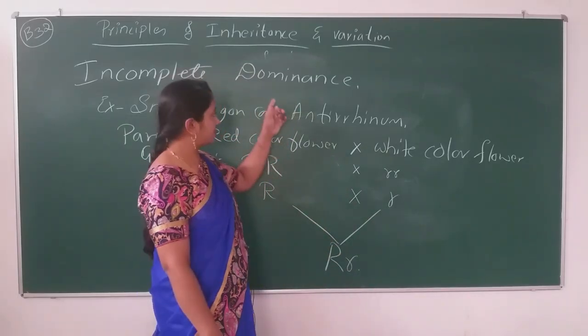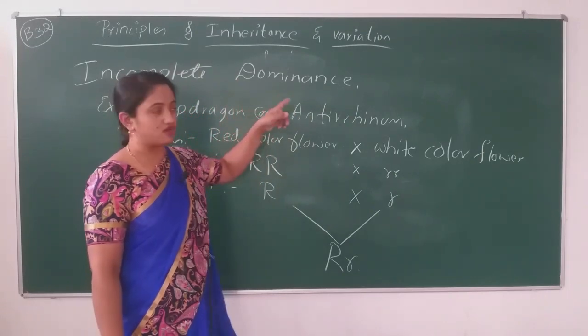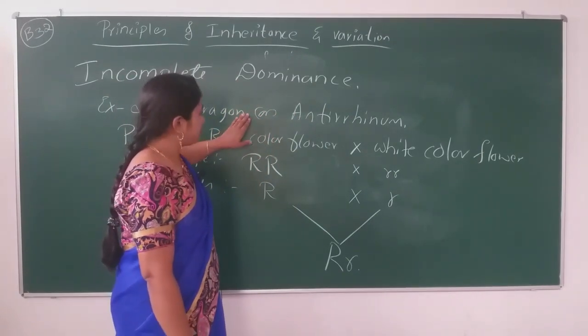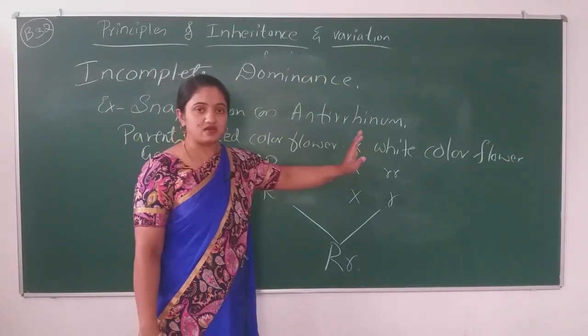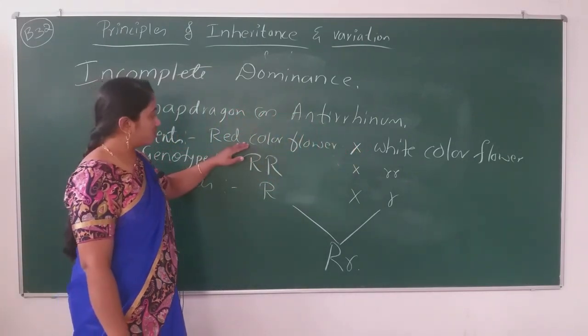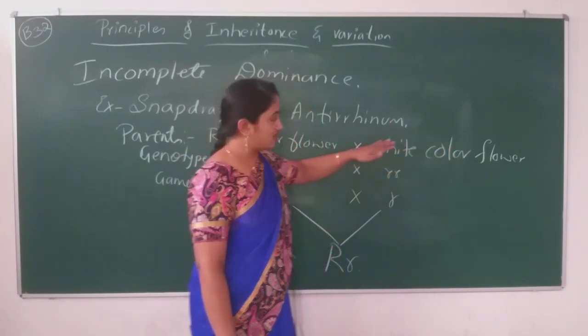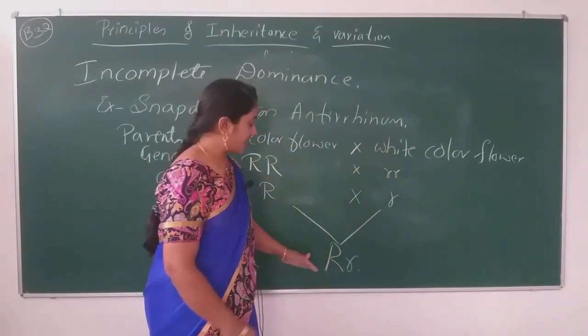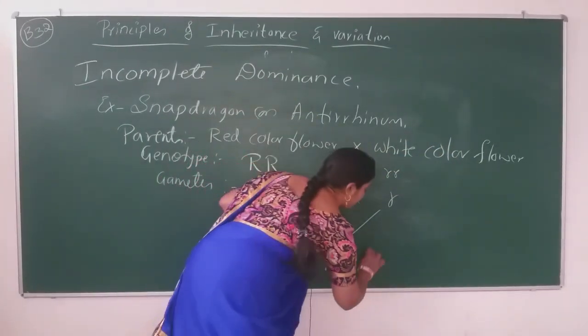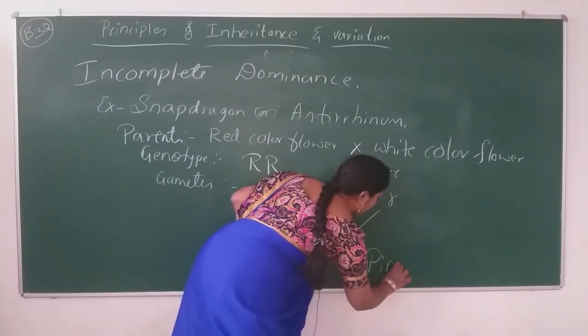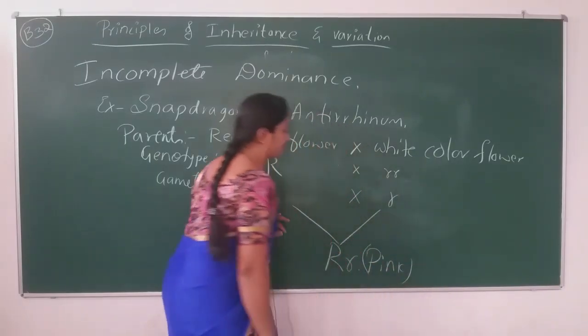But in incomplete dominance, that too in the snapdragon plant, when one pure line crosses with the pure homozygous recessive one, the result will be a plant with pink color flower.